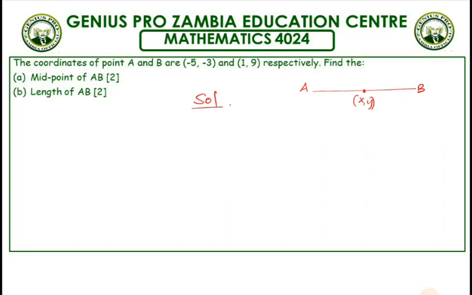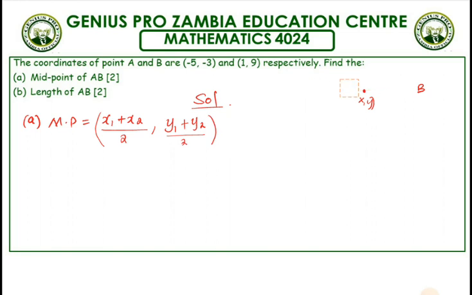So we can say, let's look at part A, midpoint is equal to x1 plus x2 divided by 2, comma, y1 plus y2 over 2.